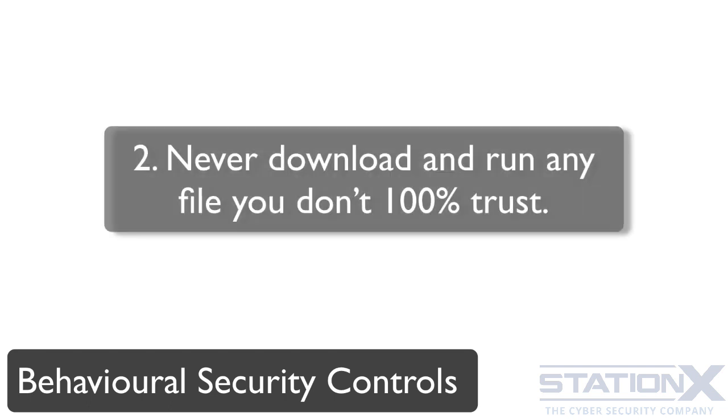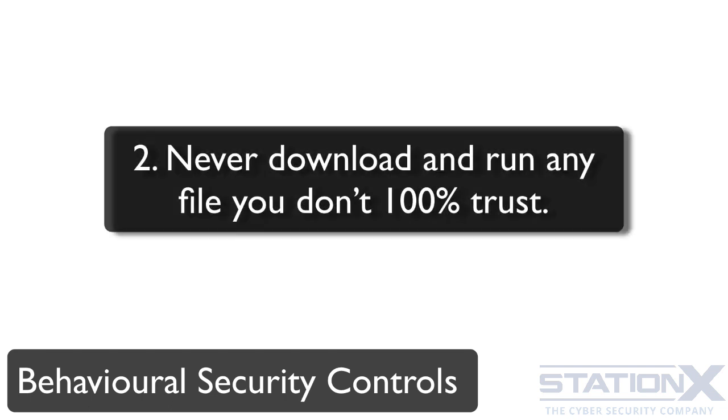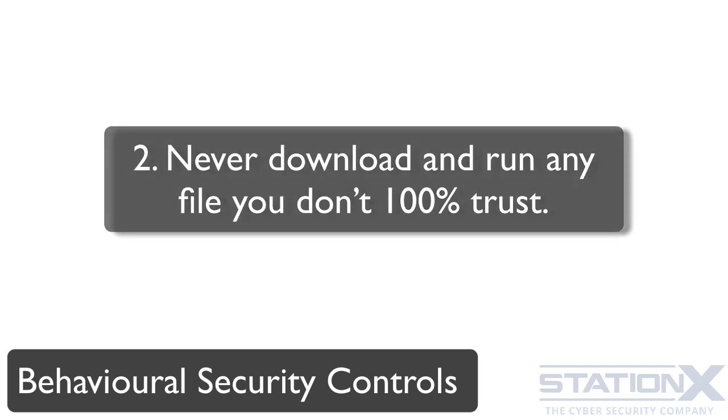Next is, never download and run any file you don't 100% trust, especially not if you've been sent it via a link or via an attachment from an email that you did not expect. All email attachments should be considered suspicious and should be put through some technical security controls that we'll detail later. So don't run attachments and files that you don't 100% trust.